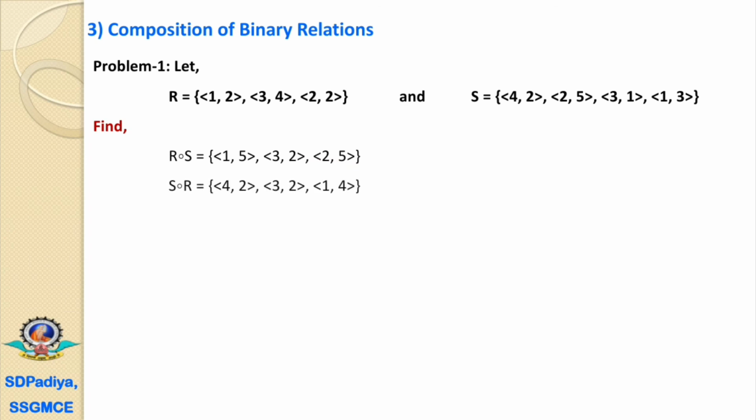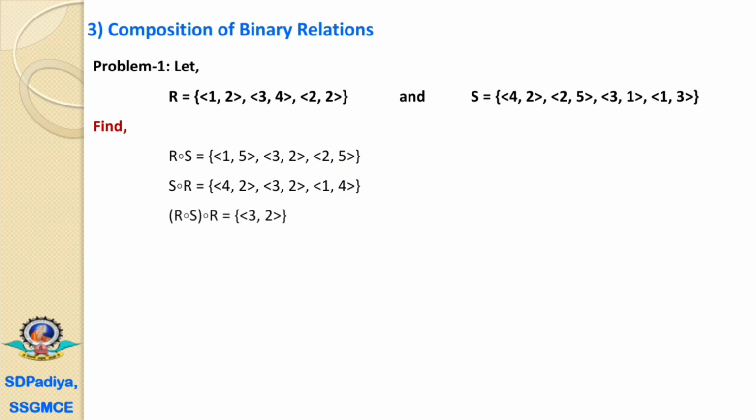Again we can find out the composition of S with R. Now here the (4,2), then (2,2) is there. That's why it is (4,2). For (2,5), there is no term starting with 5, that's why we cannot find the composition. For the next, (3,1) and (1,2), that's why it is (3,2). And for the last term, that is (1,3) and (3,4), that's why we have written (1,4).